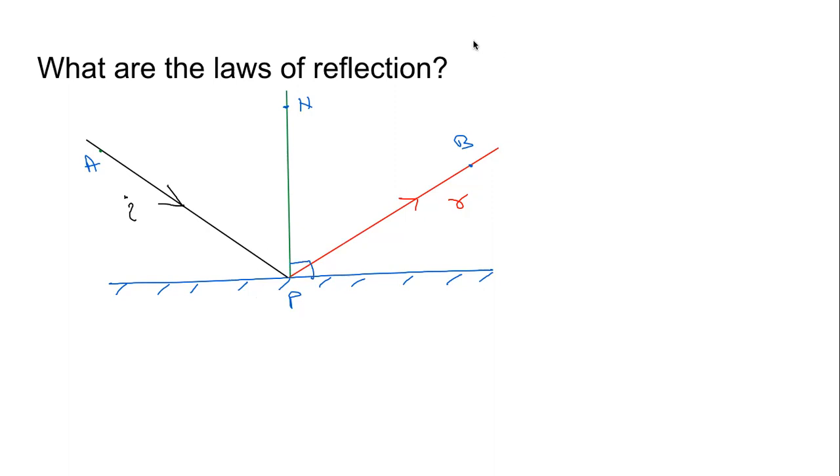So we have three lines here: incident ray, reflected ray, and the normal.